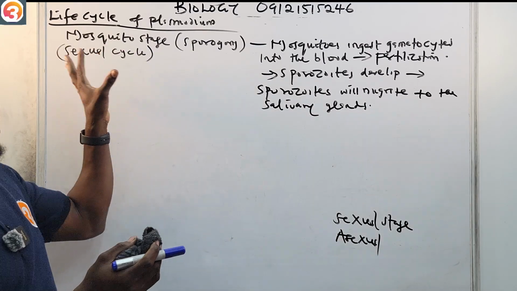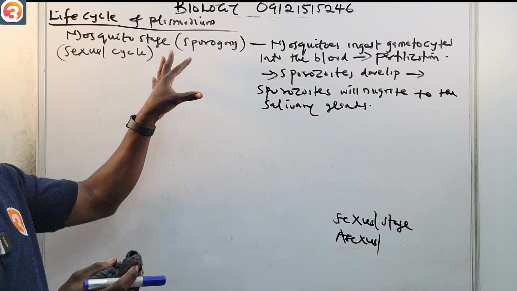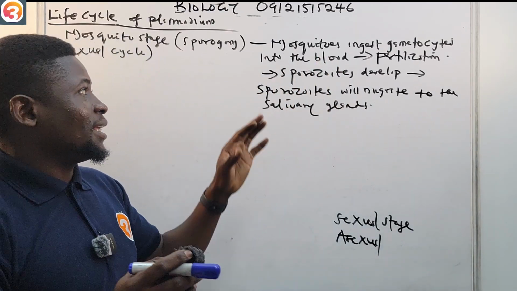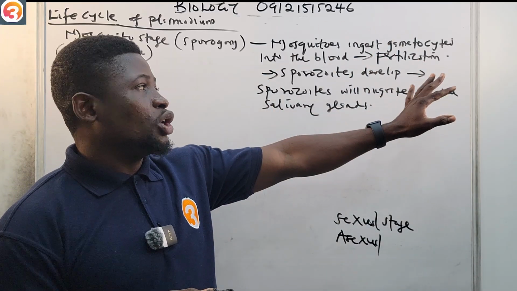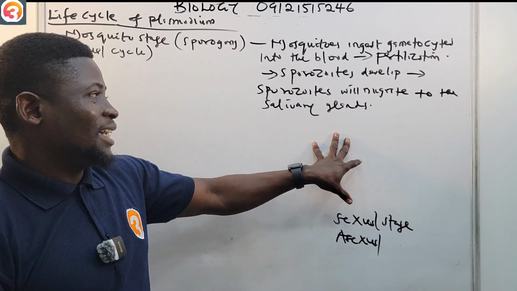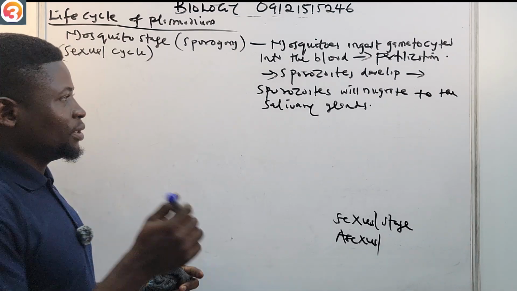So the first stage, the sexual stage or sexual cycle, is called sporogony. The mosquito will ingest the male and female gametes in the blood. Fertilization happens, the sporozoites develop, and then the sporozoites will migrate to the salivary glands of the mosquito.